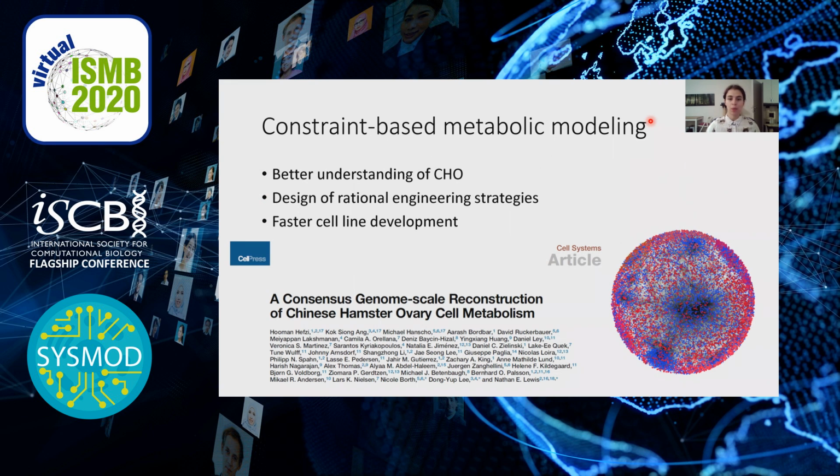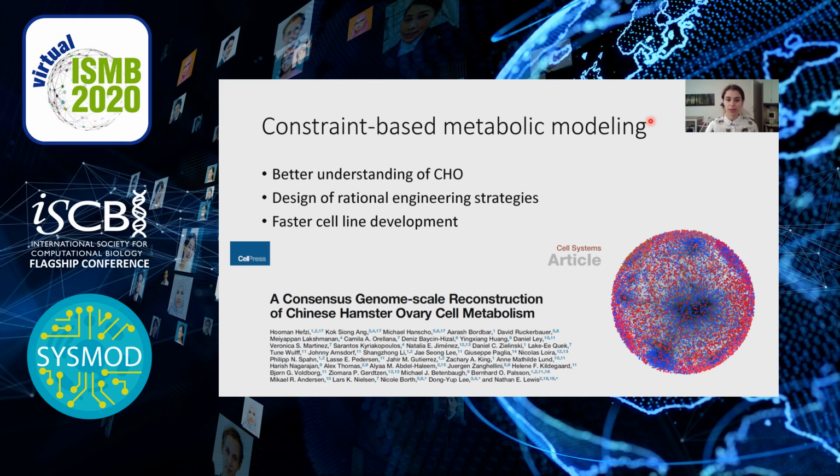But now, with the advances in systems biology and metabolic modeling, we could hopefully move to more rational cell line development. So metabolic modeling could help us understand the metabolism of CHO cells better and maybe uncover some metabolic bottlenecks. And this knowledge can then be used to design more rational engineering strategies. And this could lead to faster cell line development.